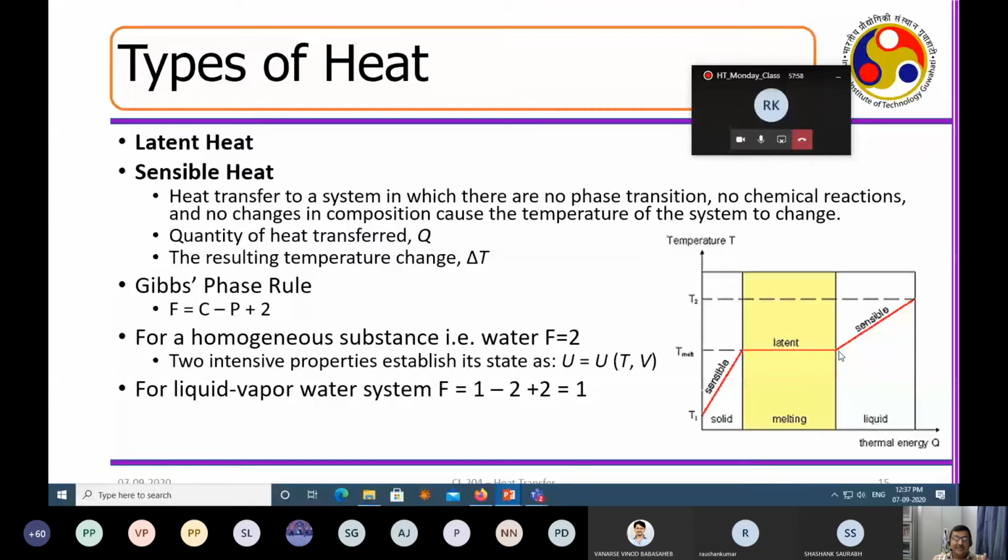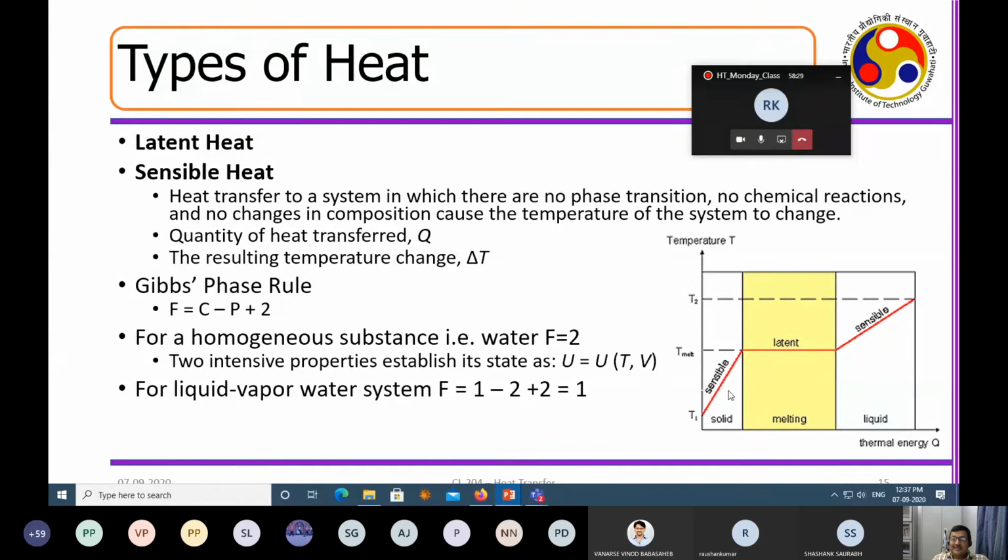What will be the change in the entropy in this sort of situation? It will be huge, because say there is a solid, there is a lot of ordering in terms of the molecular lattice structure. Now you give energy, and after some point they become liquid. That means they become very random. So there is a huge amount of entropy generated going from more ordered to more random, which is expressed as the latent heat.